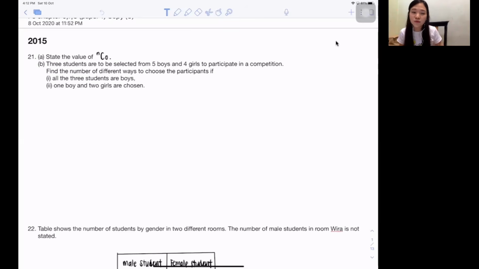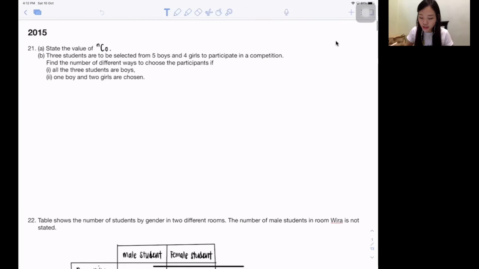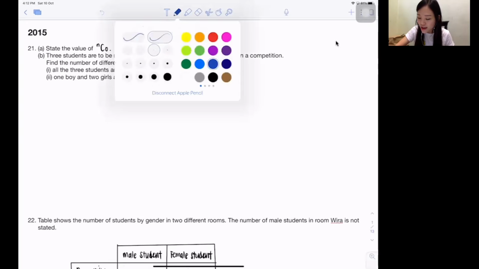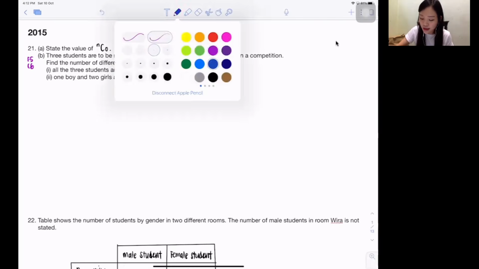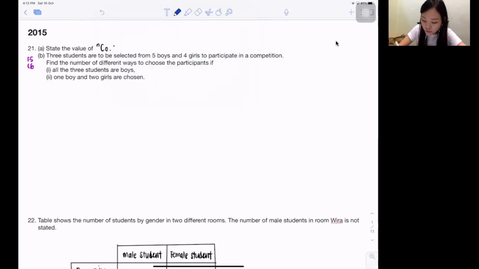This is 2015 question 21. Before I start, for every single question I will try to tell you which chapter it is under. This question is from Form 5 Chapter 6, permutation and combination. First one, they say state the value of nC0. Nothing much for me to say, but the answer is 1. Just like that, you get 1 mark.